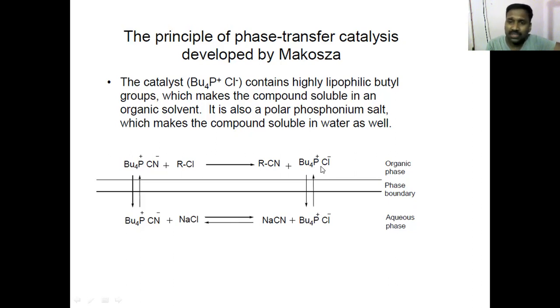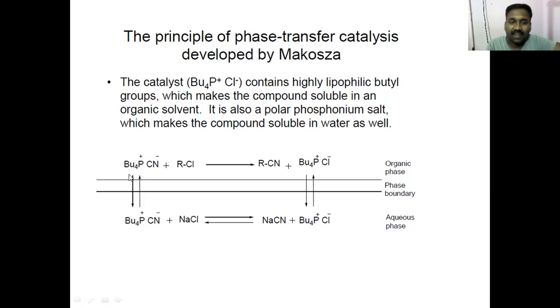Once it distributes, now this is very interesting. If you have only phase transfer catalyst with its counter ion distributing, there is no interest in this. But as it is distributing, you see, it is also taking NaCN with it.